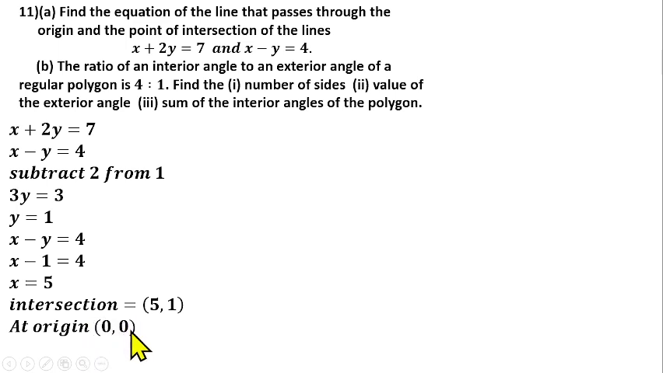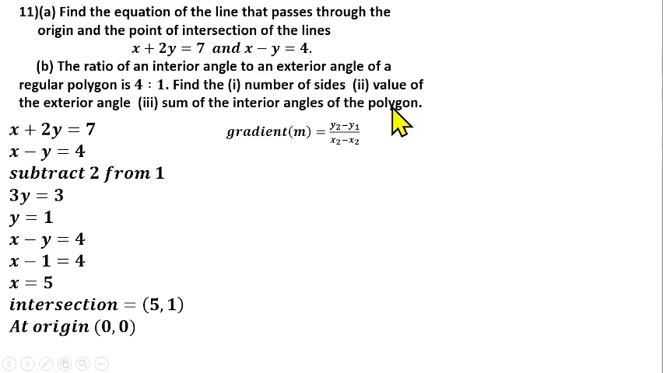Then at the origin, where the line passes through also, x is 0, y is also equal to 0. So with these two coordinates now, you can find the equation of the straight line that passes through the intersection of these two lines and the origin. So to find the equation of a straight line, we need the gradient of the straight line. So gradient is equal to m, which is y2 minus y1 over x2 minus x1.